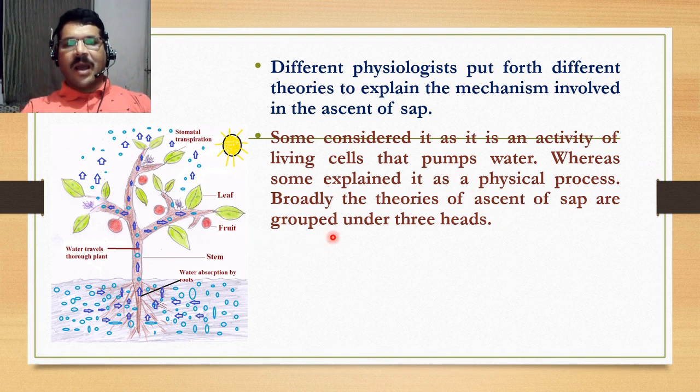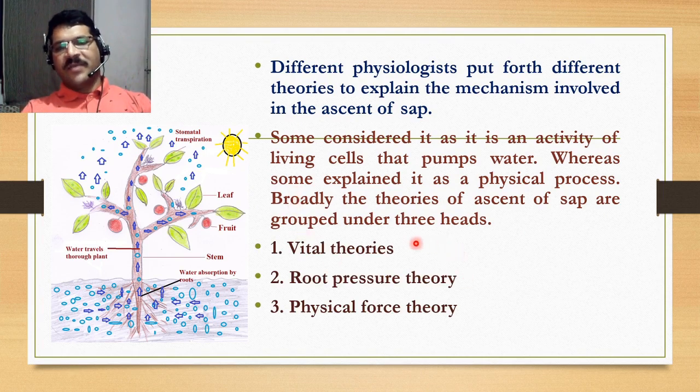According to the different hypotheses given by different scientists, the theories of ascent of sap are grouped into three heads. First is vital theory, another is root pressure theory, and third is physical force theory. All these theories are categorized broadly into three different types.